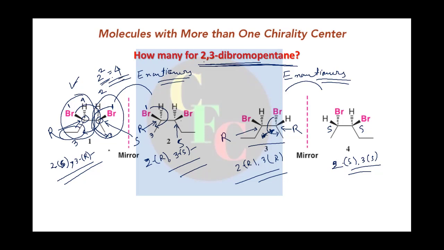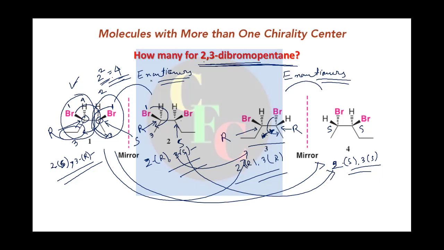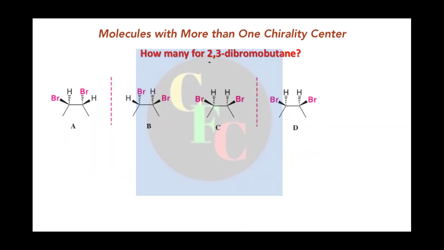Now what is the relation between 1 and 3, or 1 and 4, and 2 and 3, and 2 and 4? 1 and 2 are enantiomers, so are 3 and 4. But these other relations are called diastereoisomers. They have a diastereomeric relationship because these are neither mirror images, they are not mirror images to each other. So they are diastereoisomers. Okay, now let us take another example, say 2,3-dibromobutane.